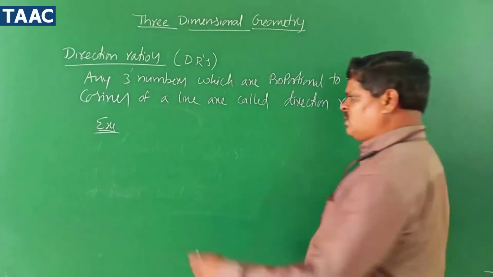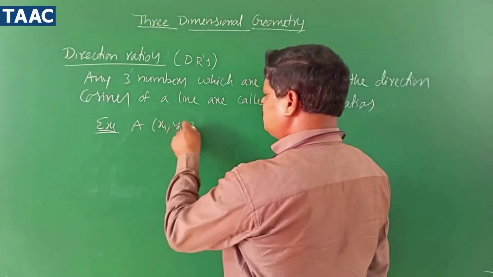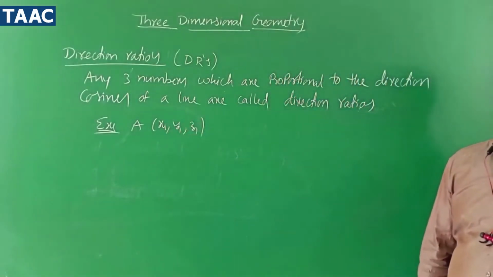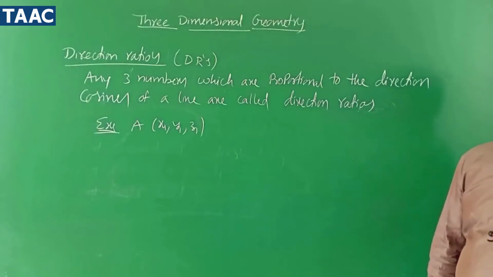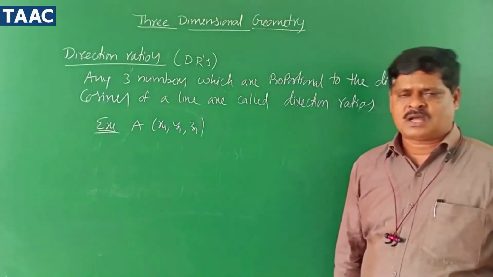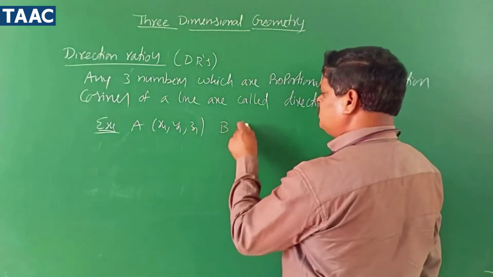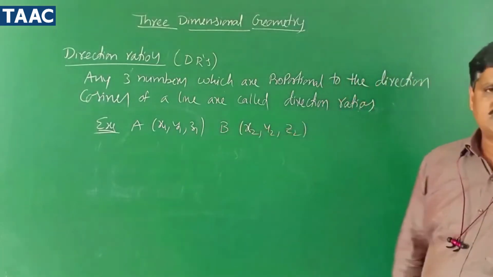Normally, if you take one point A, it is in the form of a triplet, x1, y1, z1. In two dimensions it is an ordered pair, a doublet, x comma y, but here a triplet. And B you take as x2, y2, z2. It is very simple.